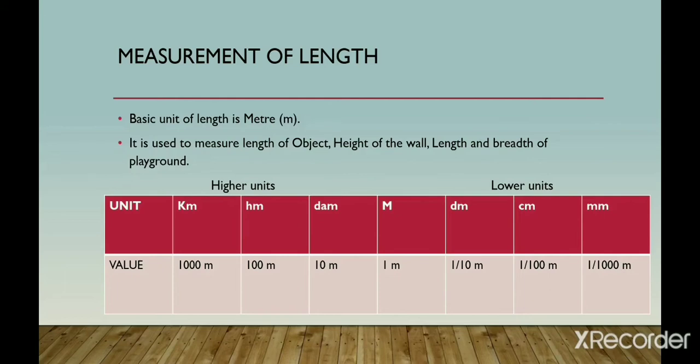So 1 kilometer means 1000 meter. Similarly, 1 hectometer means 100 meter, 1 decameter means 10 meter, meter means 1 meter, decimeter is 1 by 10 meter, centimeter is 1 by 100 meter and millimeter is 1 by 1000 meter. So kilometer, hectometer and decameter are the units which are higher than the meter, and decimeter, centimeter and millimeter are the lower units.